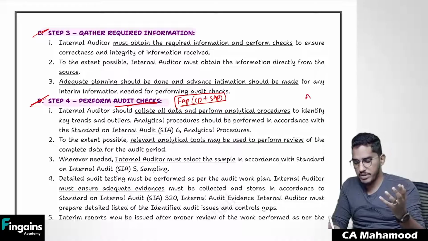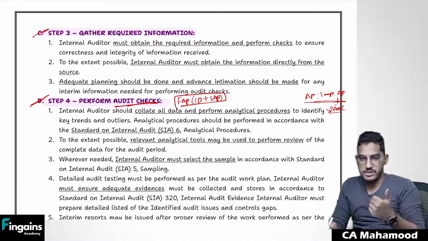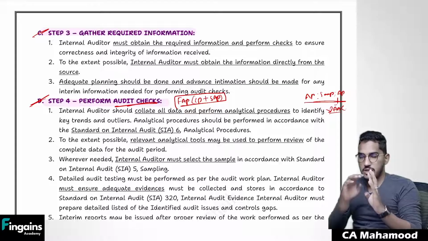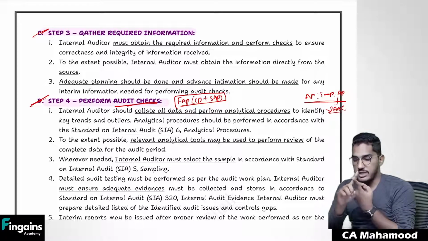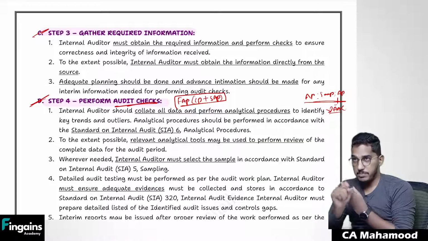Whatever it is, try to perform analytical procedures, try to select the samples, try to perform audit procedures, try to obtain sufficient and appropriate audit evidence. Like an external auditor, we have to do all those audit checks. So I have told you 4 steps. What are they? Number 1, risk assessment procedures, nothing but obtaining an understanding of the entity and its environment. Number 2, spend time on planning. Number 3, gather all the required information.